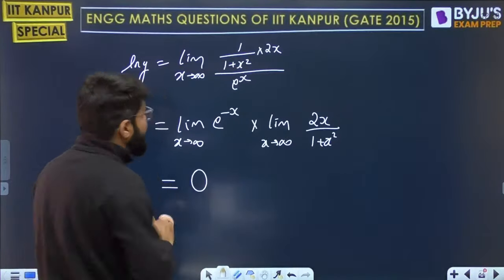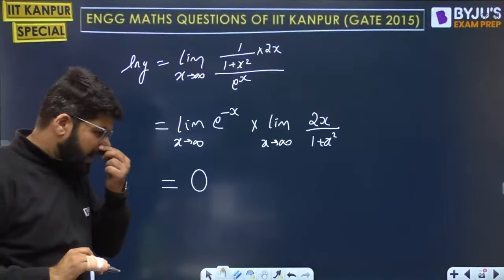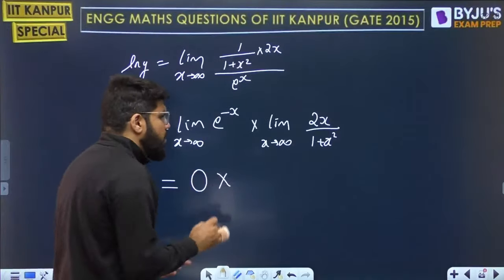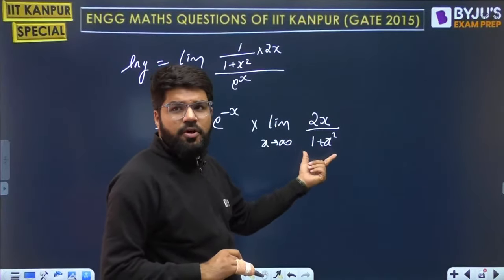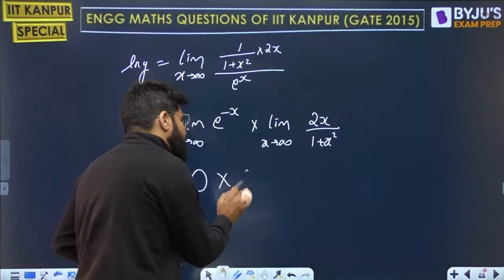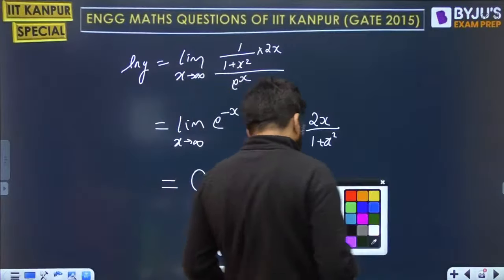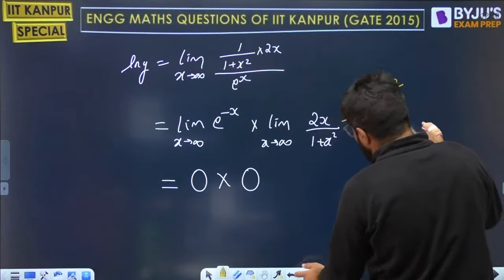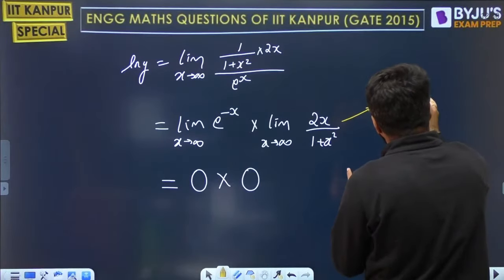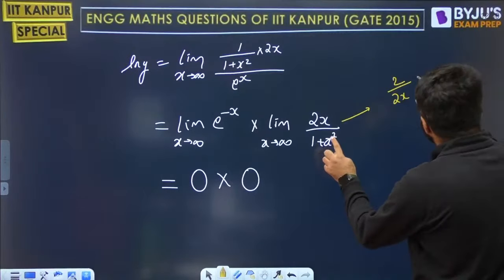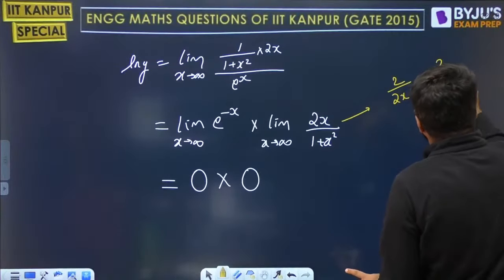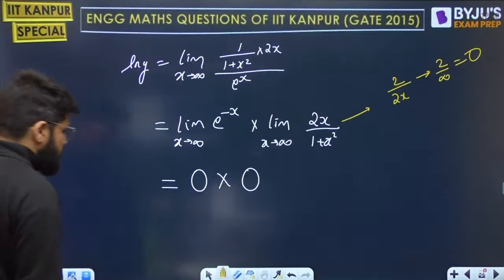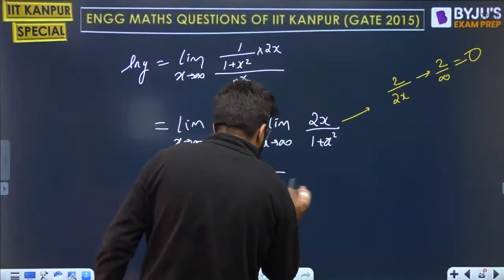Now, the first quantity is 0. Again, I'm telling you, if it is 0 into infinity, it will be indeterminate form. But let us see what the next form is. Look, ratio of polynomials, degree of denominator more than numerator. So whenever you apply infinity, the answer will be 0. If that isn't clear, again apply the infinity by infinity L'Hospital rule. So 2 upon 2x, apply again, put down the value infinity, 2 upon infinity is 0. So eventually it is 0 into 0, and 0 into 0 is anyway 0.